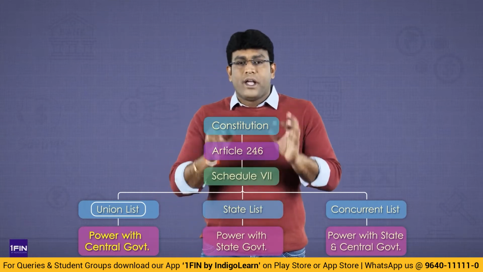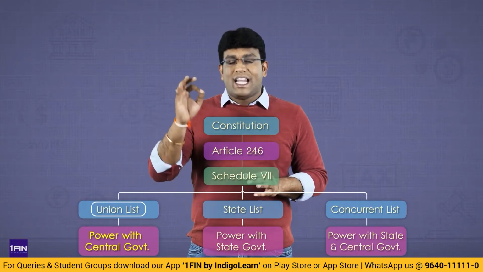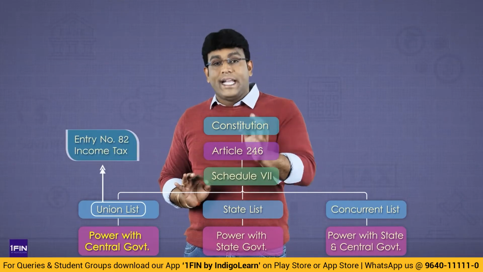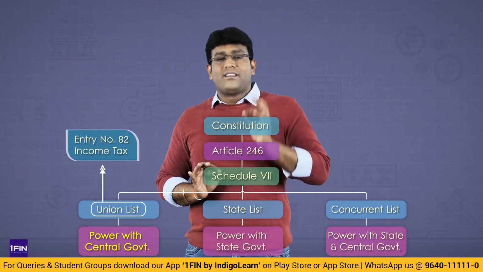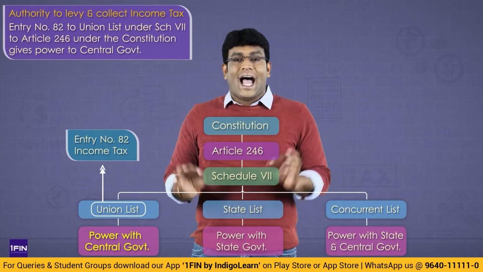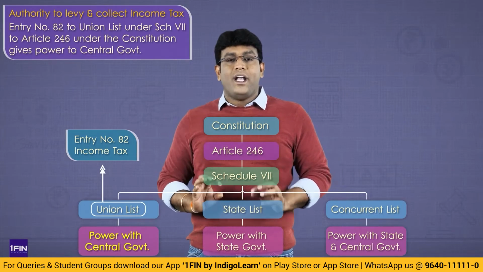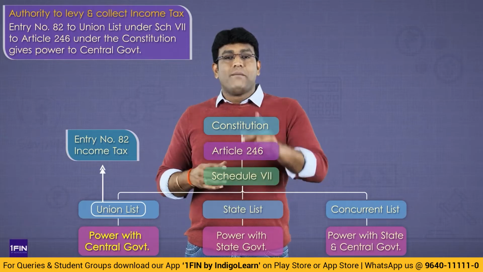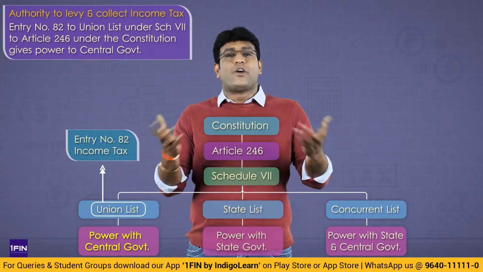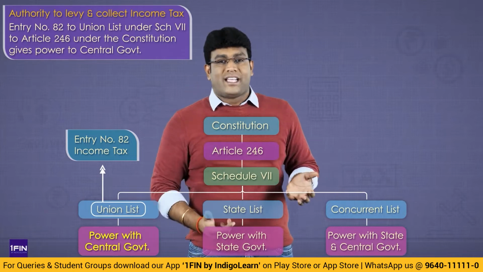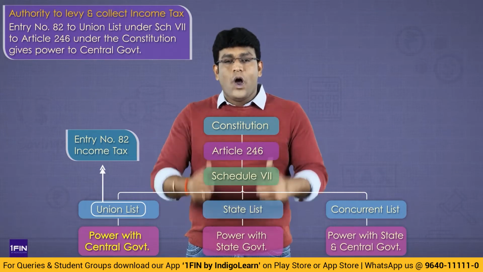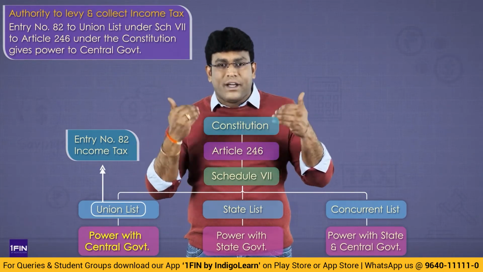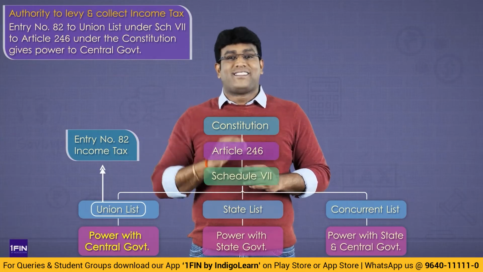Now let me tell you, my dear friends, in union list there are some entry numbers. Entry number is something like a serial number. Entry number 82 of union list of 7th schedule to article 246 has given power to central government to levy and collect income tax. So if government is telling, my dear Shiva Teja, please pay income tax, and I ask government, who gave you power to collect income tax? Government will tell entry number 82 of union list of 7th schedule to article 246 of the constitution has given power to us to levy and collect income tax.